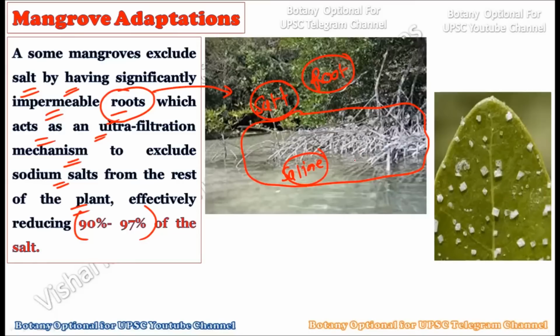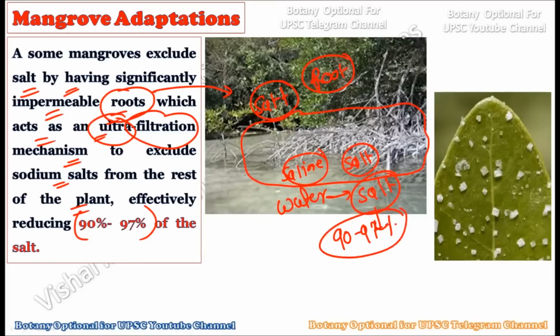These roots are quite impermeable, they will not allow the salt to enter the body, and they act as ultrafiltration machines. Actually, when they take up the water from the soil, they act as an ultrafiltration machine, and they exclude the salt at a percentage of 90 to 97% of the salt during this absorption, and they actually absorb water which only has 2 to 3% of the salt.